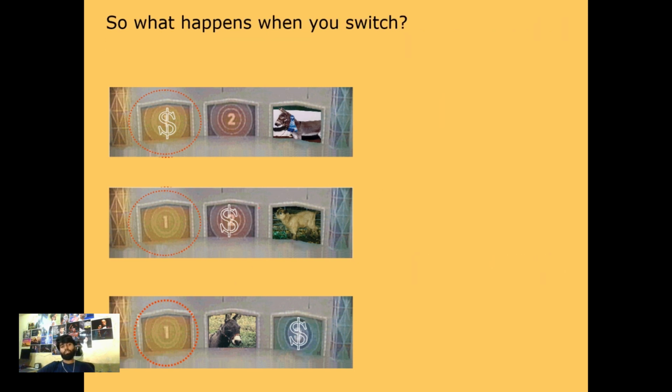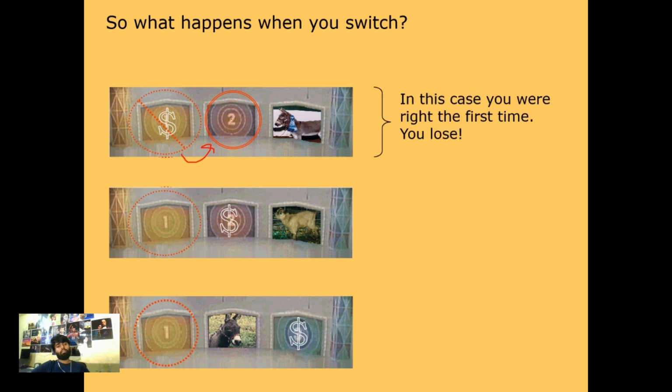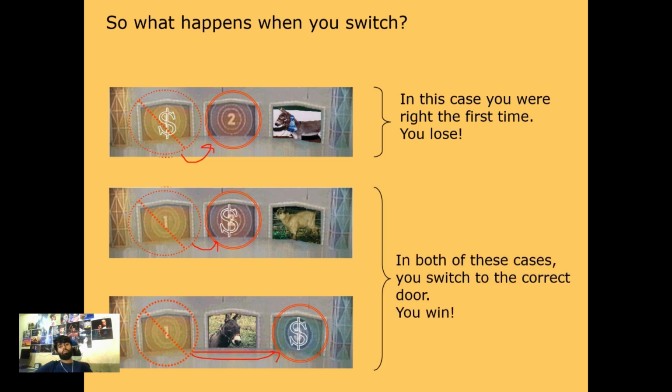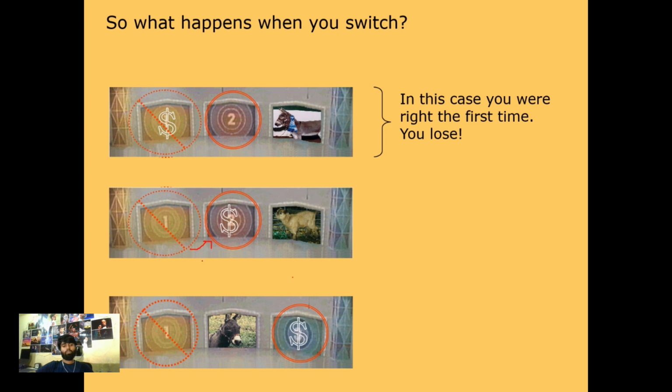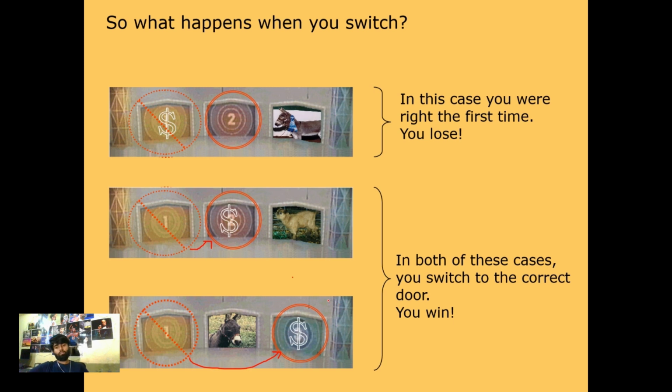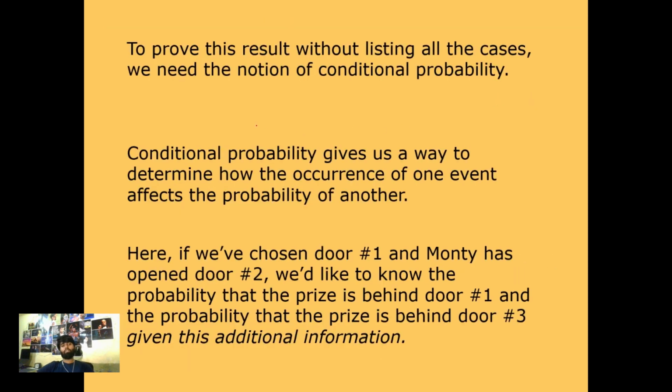So what happens when you switch? In the first case, if you switch, you were right the first time, and you will lose. In the other two cases, if you switch to the second door in the second case or the third door in the third case, you will win the prize. To prove this result without listing all the cases, we need the notion of conditional probability. So we're going to use conditional probability here to prove this result.